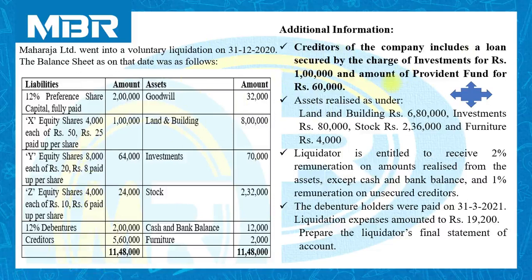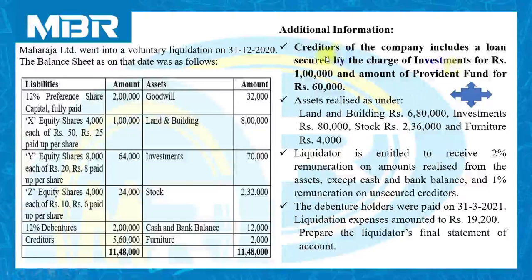This is the most important information for all of us, because here creditors are given to us in a consolidated form on the liability side of the balance sheet as rupees 5 lakhs 60,000. But as per the information, creditors of the company include two different items.